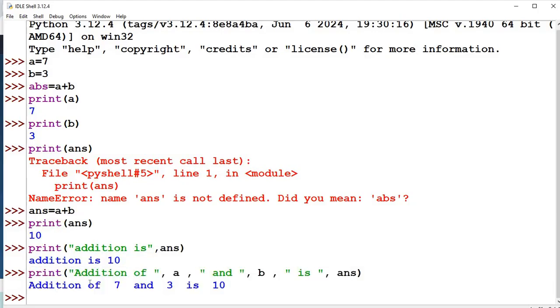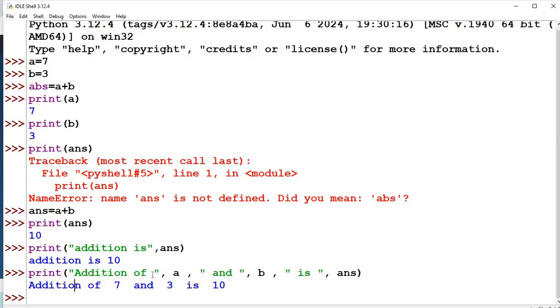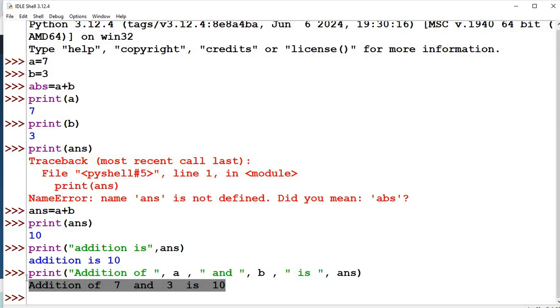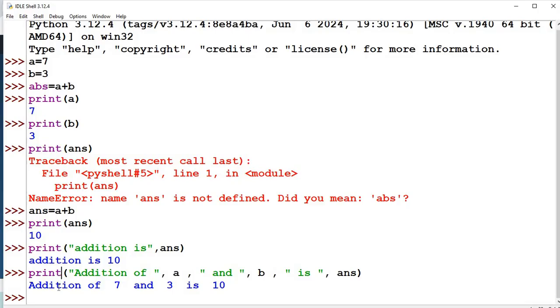And always, in order to become a good developer in a company, we need to use appropriate messages like this. Then your software becomes user friendly. Whenever your software becomes user friendly, most of the customers are going to purchase that software. The boss will be happier with us. In the exam also you need to give many examples like this.